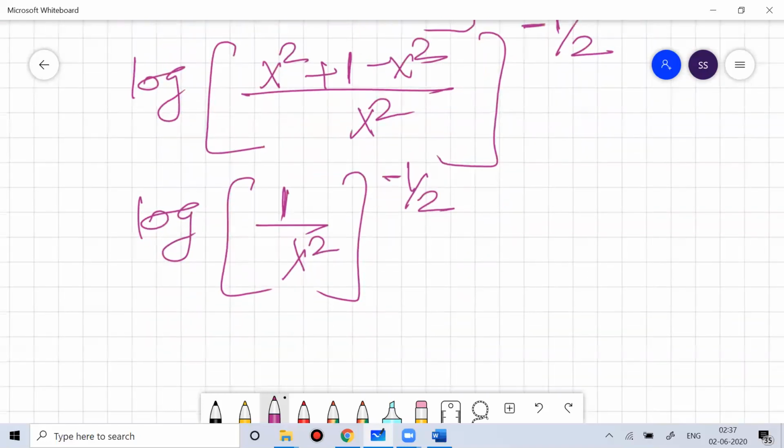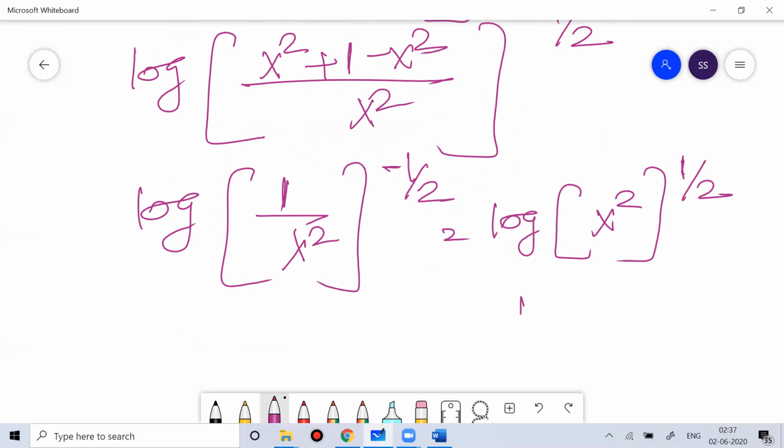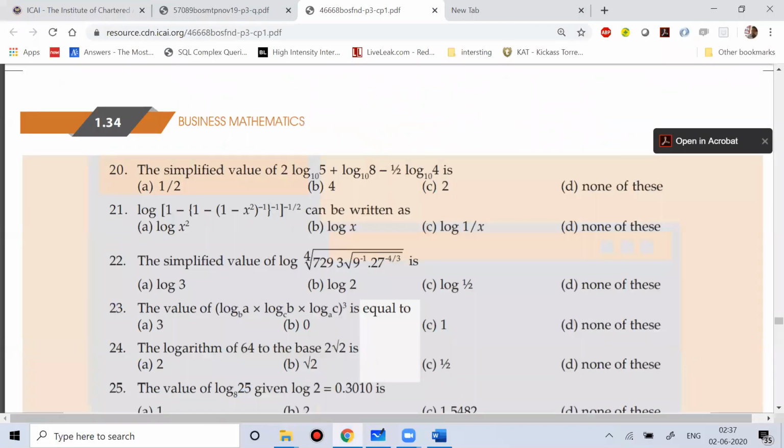So the minus inverse function is the square root. If you do this, log of x square, if you ignore the inverse function, now it becomes 1 by 2. Inverse function, numerator will become denominator, denominator will become numerator. And what is the square root of x square? That is x. So your answer is log x. So the answer to question 21 is option B. That is your log. Clear? Anyone have any doubt? Clear, the answer is option B.